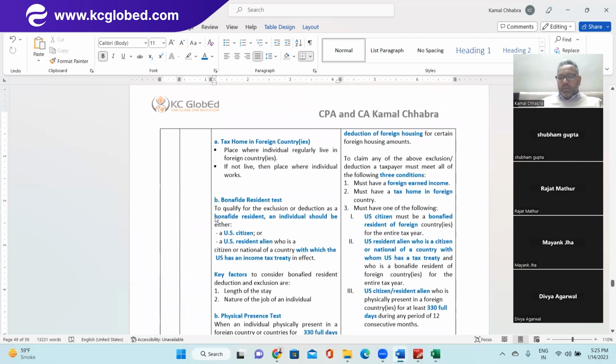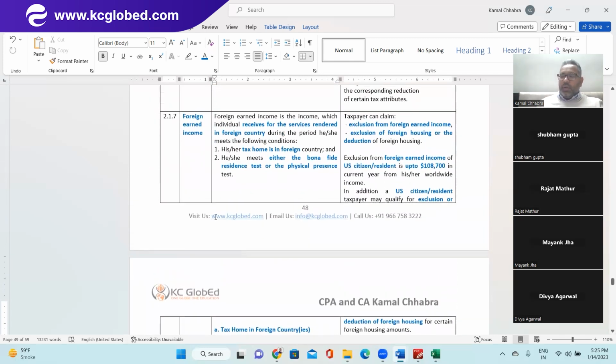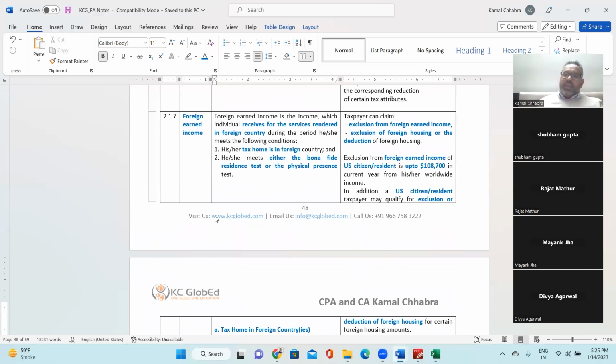So far, you got an understanding of what is foreign earned income, before we jump into the exclusion part. Any doubt on what is foreign earned income? Rajat, Mayank, Vivek? Yes. Sir, you talked about the variable income.